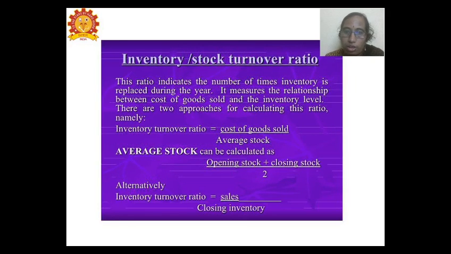What is the inventory turnover ratio? It depicts how many times inventory turns over during a particular year, and it shows the relationship between the cost of goods sold and the inventory level at all three levels of raw material, work in progress and finished goods. The formula is the cost of goods sold divided by the average stock. To calculate the average stock, we take the opening stock plus closing stock divided by 2. Alternatively, there is another formula where we have sales divided by the closing inventory.